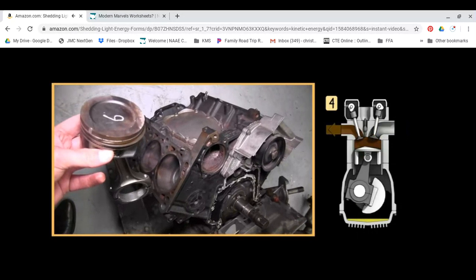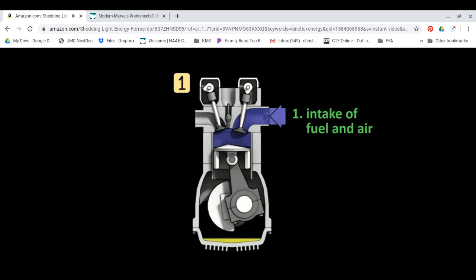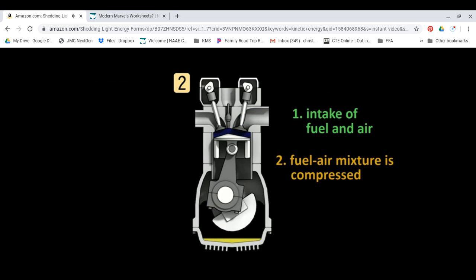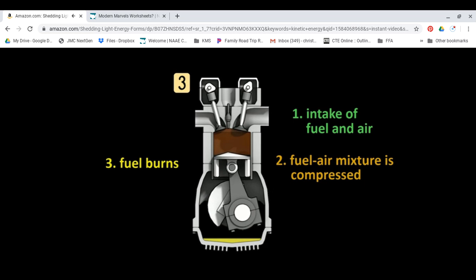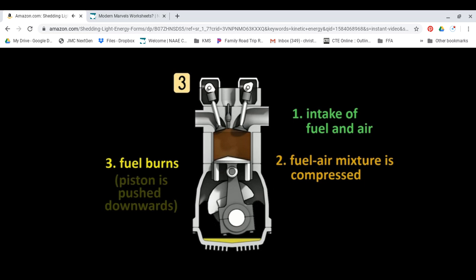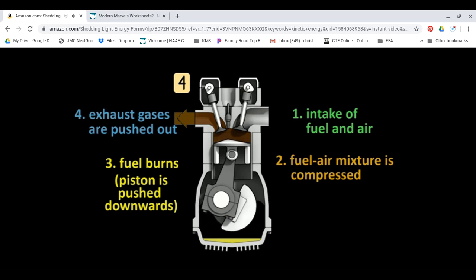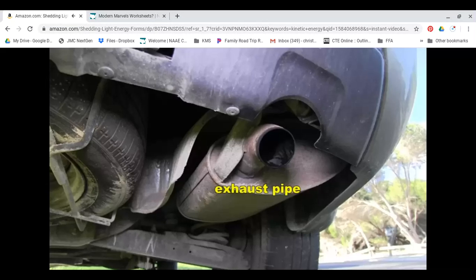As I said, the piston moves up and down in the cylinder. Fuel and air are drawn into the cylinder of the engine through the inlet valve as the piston moves downwards. The valve then closes and the fuel-air mixture is compressed as the piston rises. A spark, generated by the spark plug, then ignites the fuel. This generates heat, which causes the gases that are produced in the chemical reaction to gain kinetic energy and to expand. These expanding gases push the piston downwards. Finally, the exhaust valve opens and the gases are pushed out by the rising piston. The gases exit via the exhaust manifold and the exhaust pipe.